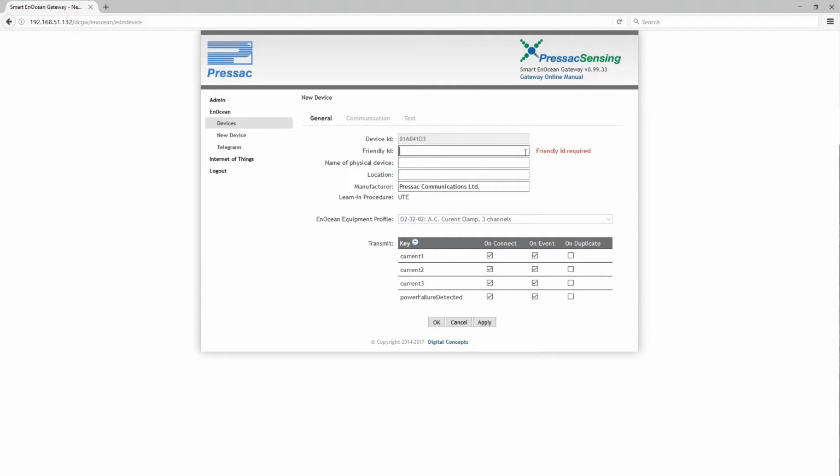The only required field is the version 3 CT clamp's friendly ID. This is the identifier which the IBM Watson platform will use for your device. It is advised to use a friendly ID, which resembles the function and location of the version 3 CT clamp. Once finished, click OK at the bottom of the screen to save the entry.